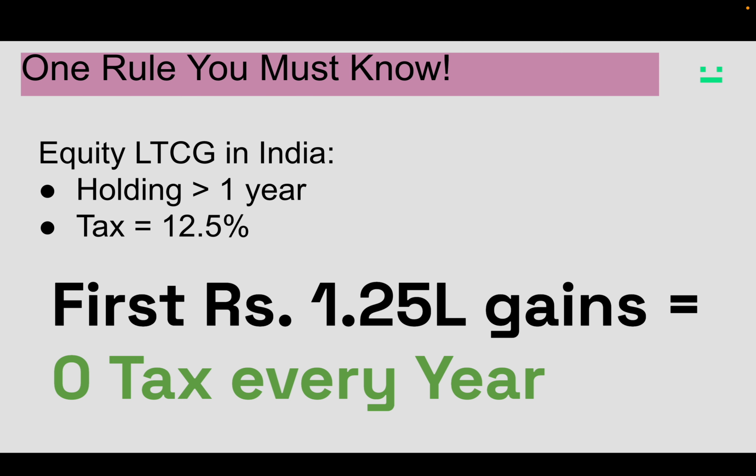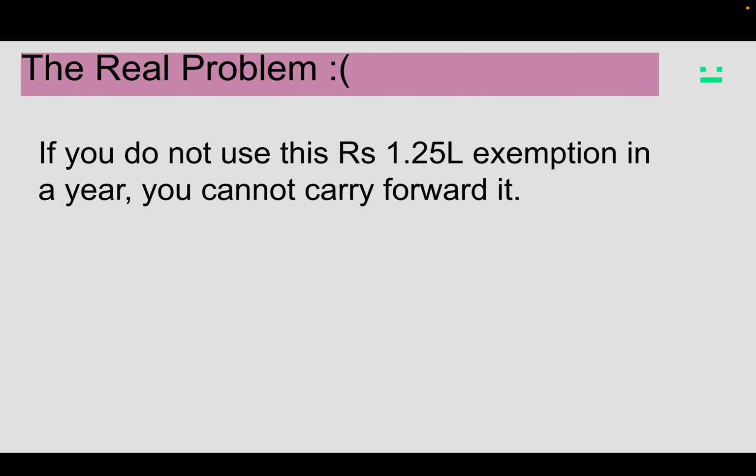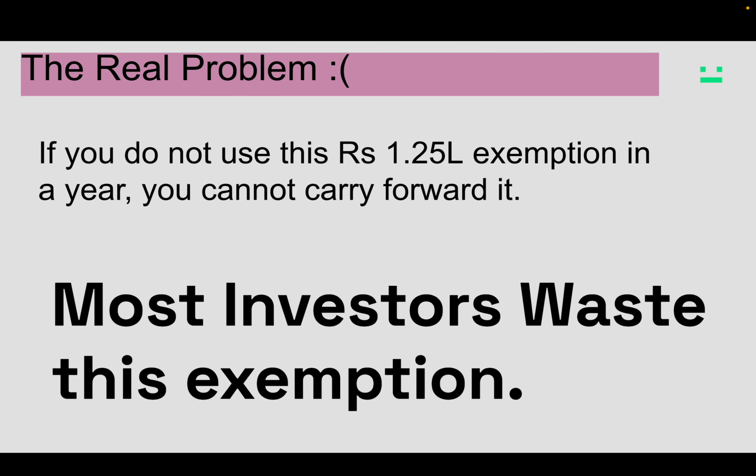So the optimization is for people who are earning profits of around 1.25 lakh every year, and this tells you how profit harvesting can make a lot more sense for you. Let's understand the real problem. If you do not use this rupees 1.25 lakh exemption every year, you cannot carry it forward. Like the next year I cannot get a 2.5 lakh exemption. So how do I use it this year and the next year and the year after, and how do I make sense of it? Most investors waste this exemption. We need to be different.